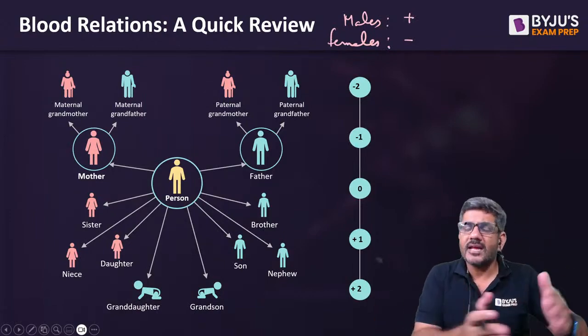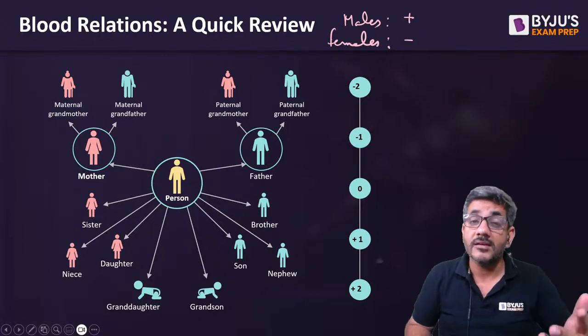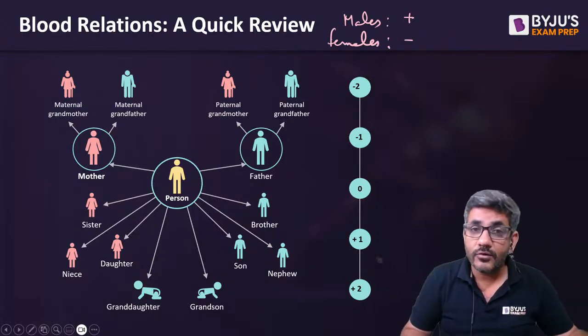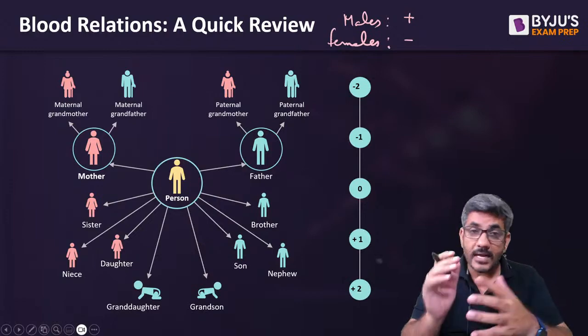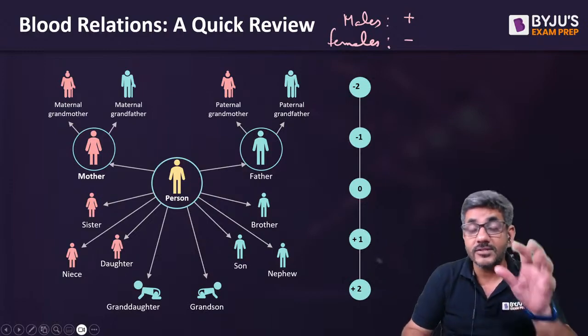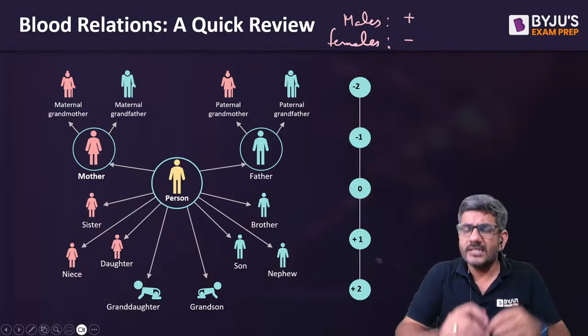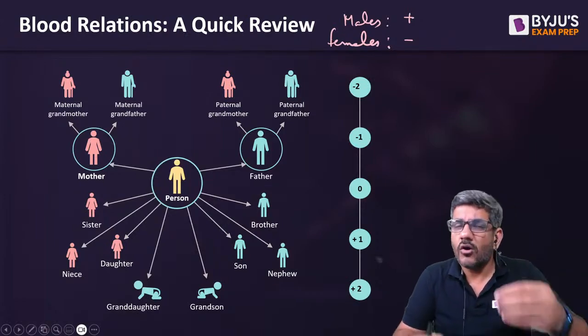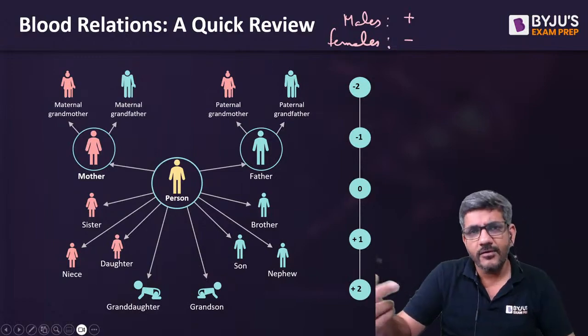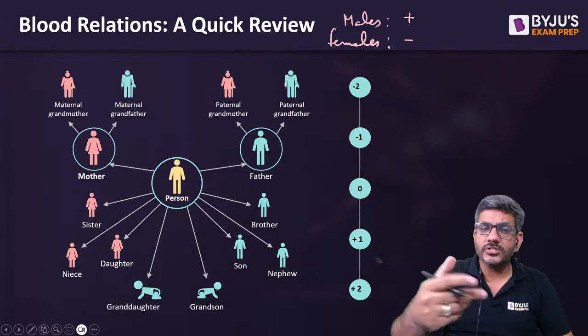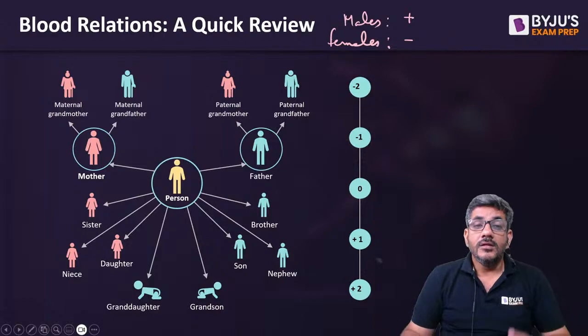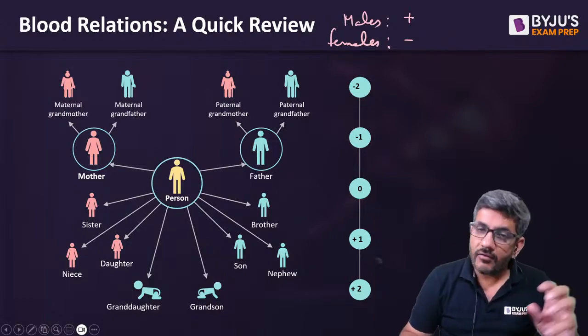Please do not take it that way कि नहीं plus ही क्यों males के लिए minus ही क्यों, because I have been habitual of doing that. So of course now if I change that, I probably would not be very comfortable with it. So therefore I have been choosing plus minus. You can take any two symbols, right? A symbol of multiplication, a symbol of division, or straight away you can just write M and F on top of the name as male or female, right? So this is to represent the gender of a person.